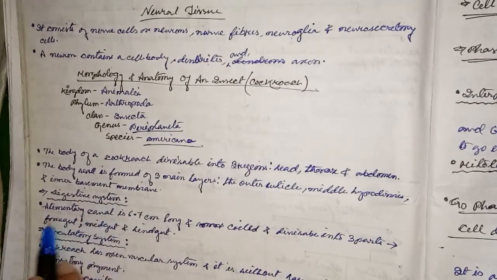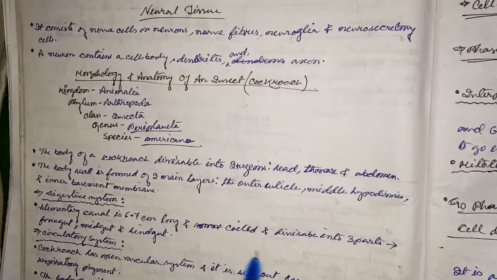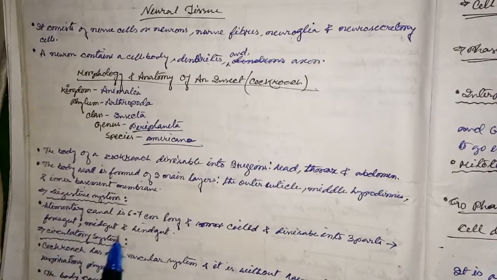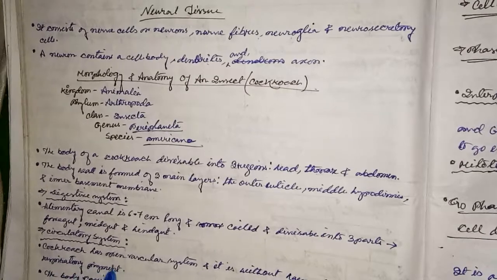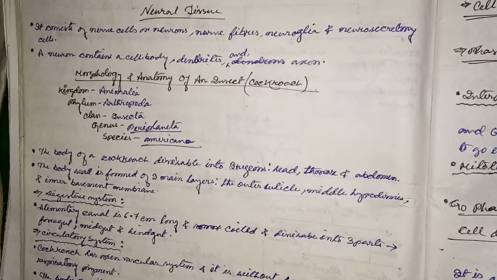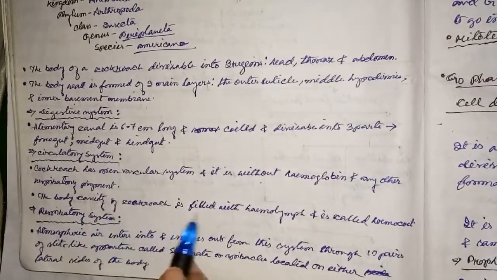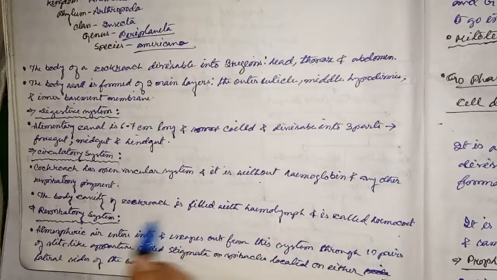Digestive system: the alimentary canal is 6 to 7 cm long, coiled, and divisible into 3 parts: foregut, midgut, and hindgut. Next, circulatory system: the cockroach has an open vascular system, without hemoglobin or any other respiratory pigment. The body cavity of the cockroach is filled with hemolymph and is called hemocoel.